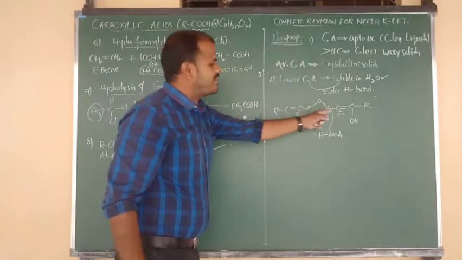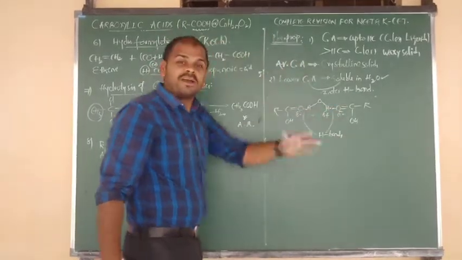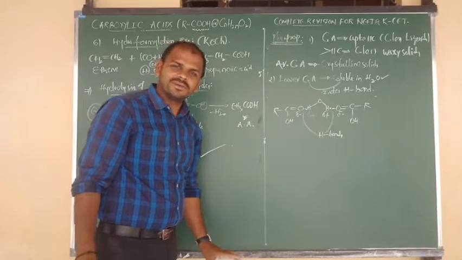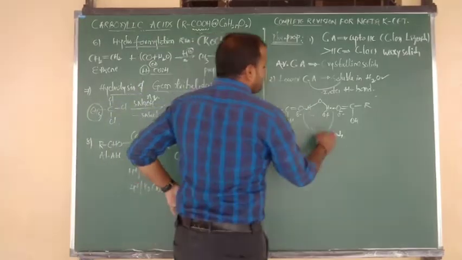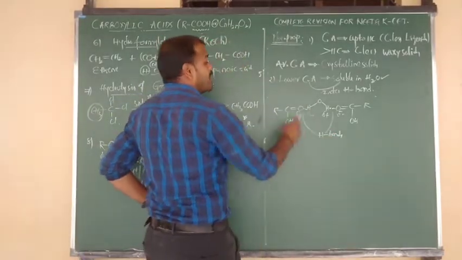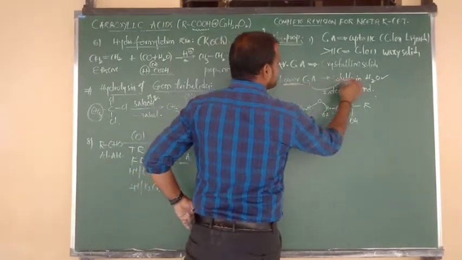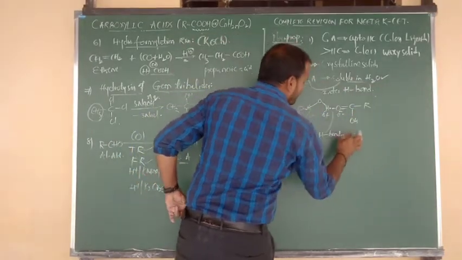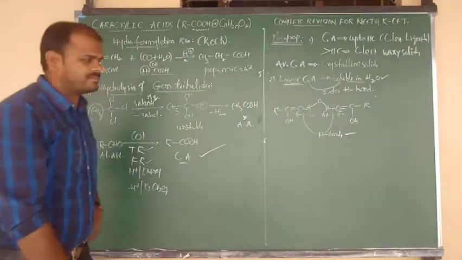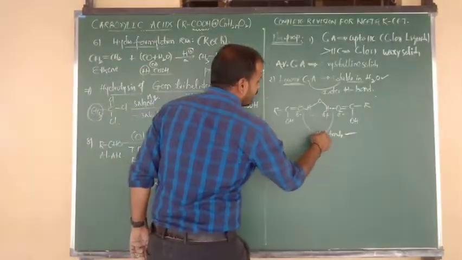So due to formation of intermolecular hydrogen bonds, and above also you can add one more carboxylic acid. Okay? So this is the formation of intermolecular hydrogen bonds between acid and water molecules, meaning lower carboxylic acids are more soluble in water due to formation of hydrogen bonds. You understood, right, beta? Good.